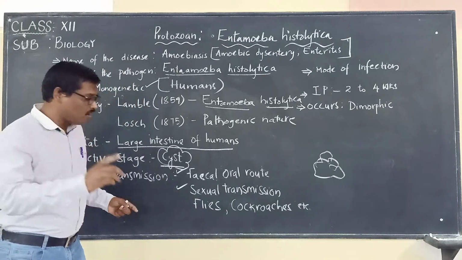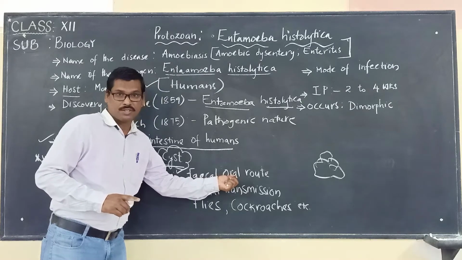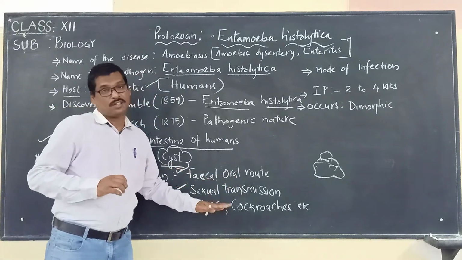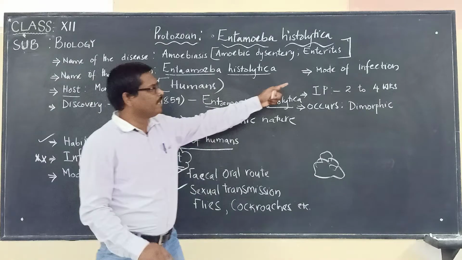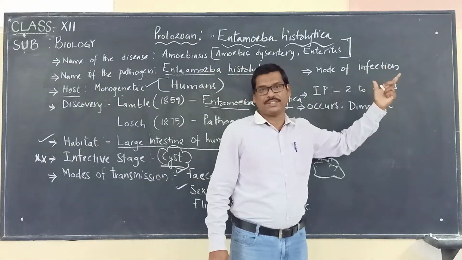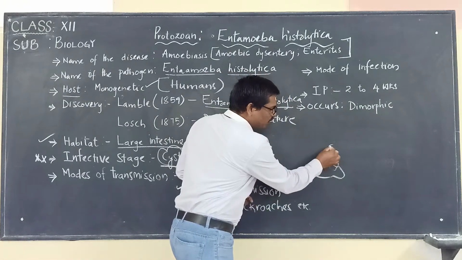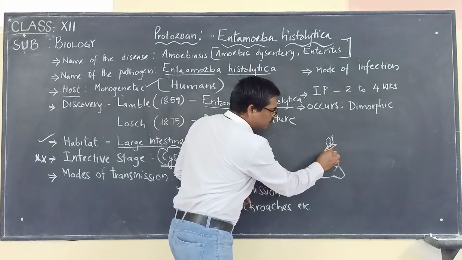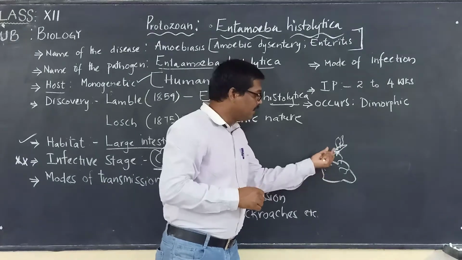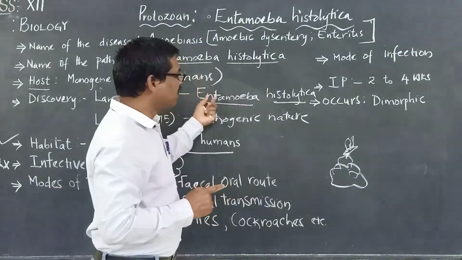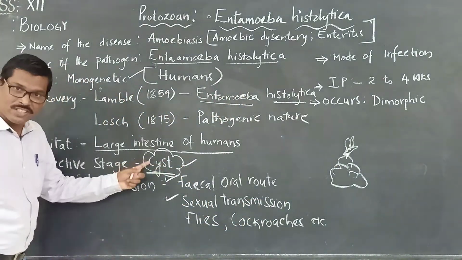But otherwise, the primary route is what? The fecal oral route, which is through the flies and cockroaches, which are called mechanical vectors. Now, if you are looking at the mode of infection, we have to remember that the insects, the flies, will visit the fecal matter, and on their body this Entamoeba histolytica is deposited in the form of what? The infective stage called the cyst.